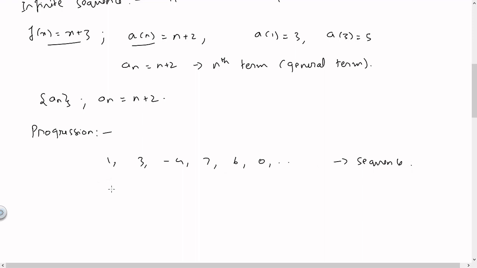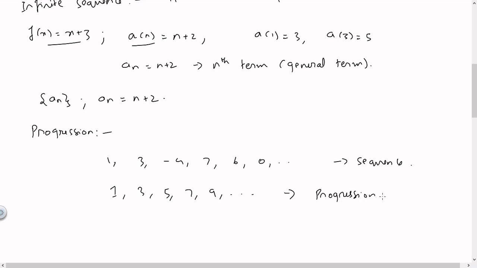Whereas if I write something like this, 1, 3, 5, 7, 9 and so on, here we can determine what is going to be the next term, unlike in the previous case. In that case, if I ask you what will be the next term, we cannot determine what that would be, right? Whereas in this case, we can say that the next term is going to be 11, and the term after that will be 13 and so on. So this sequence here, if you see, the elements actually follow a particular pattern. They are basically the odd numbers, right? So this we call a progression.